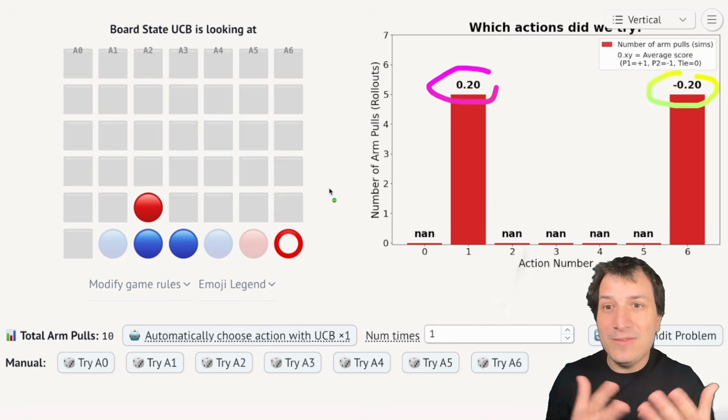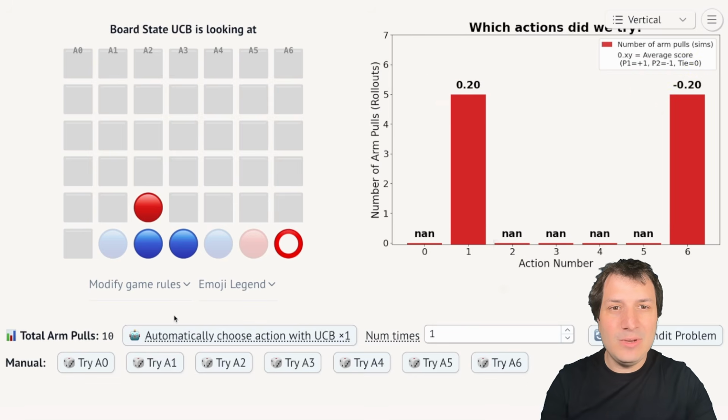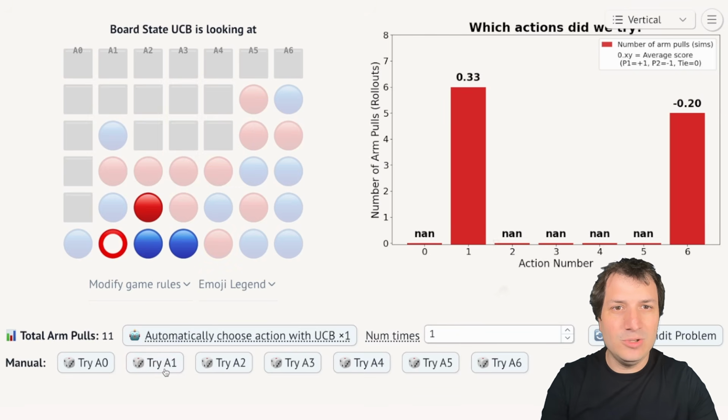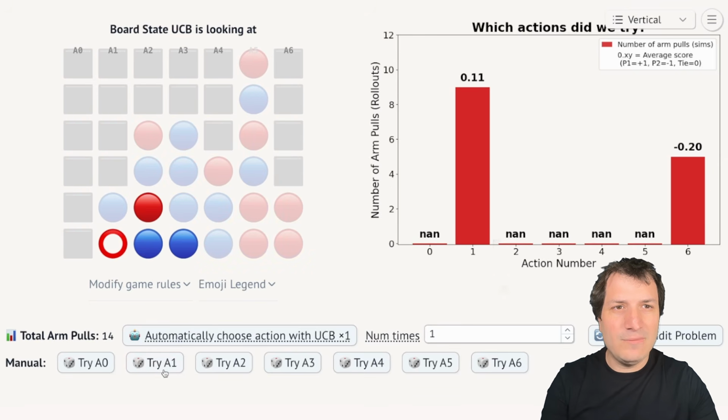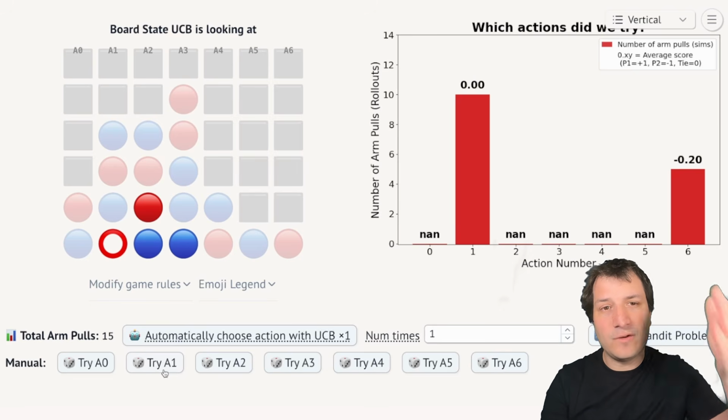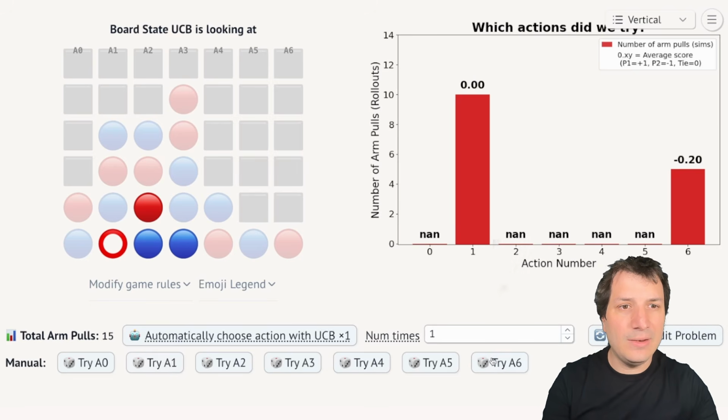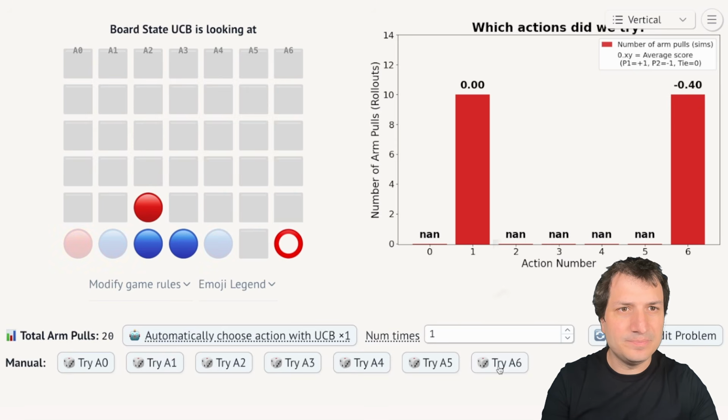You might not be convinced with only 5 rollouts for each. You might say, we need even more evidence. So you say, okay, let's do it 5 more times for each. So 1, 2, 3, 4, 5 more times. Now we're up to 10 simulations from action A1. And let's do 10 simulations from over here for action A6. Okay, and now the averages have changed again.